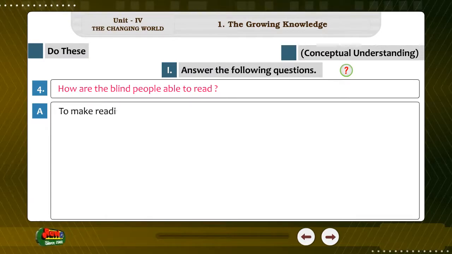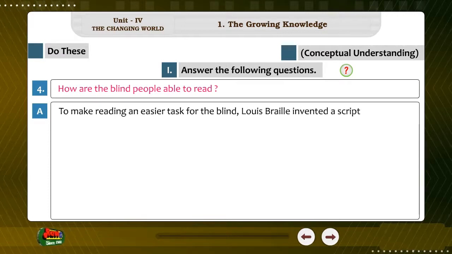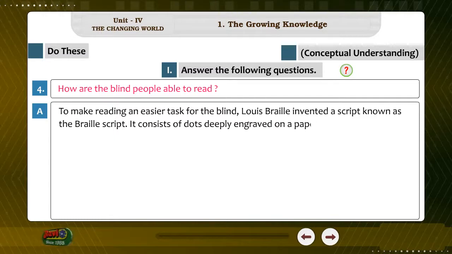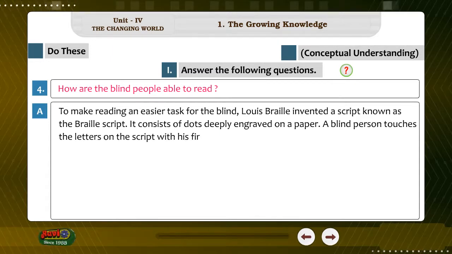To make reading an easier task for the blind, Louis Braille invented a script known as the Braille script. It consists of dots deeply engraved on a paper. A blind person touches the letters on the script with his fingers and starts to read.